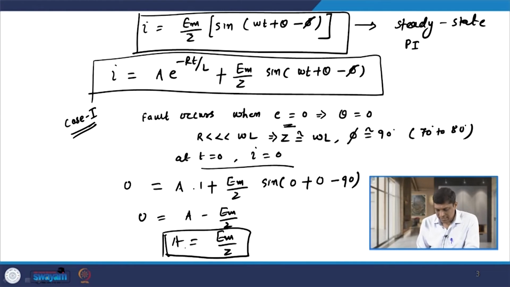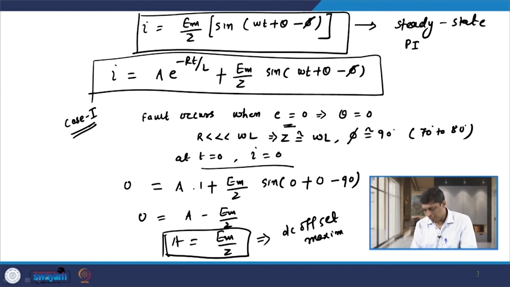So this indicates that if the fault occurs when the voltage wave is passing through 0, then the value of the decaying DC component, or DC offset, is maximum. This is maximum. That is the first case.